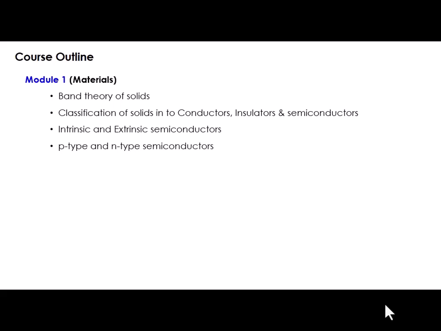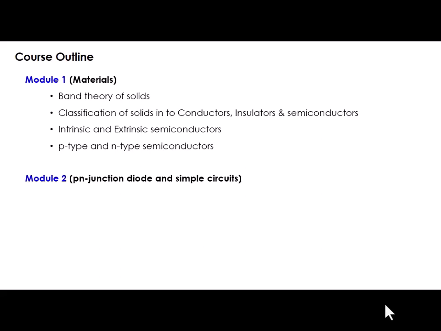Those things we will discuss in this part. And after that we will finish this module 1, which is basically discussing the materials, semiconducting materials, their types, their behaviors, all these things we will discuss in this first module.